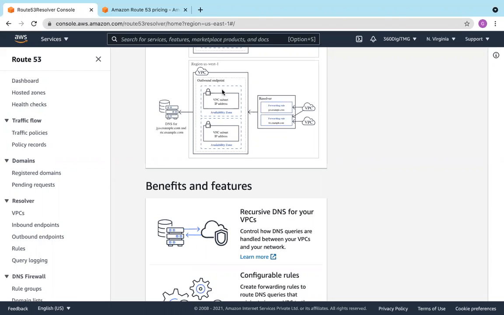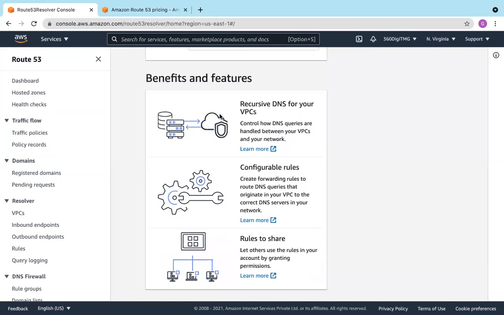And here you can see it's routing traffic to the other VPCs. So this is how it works. It's a recursive DNS for VPCs, and it is an Amazon regional service.